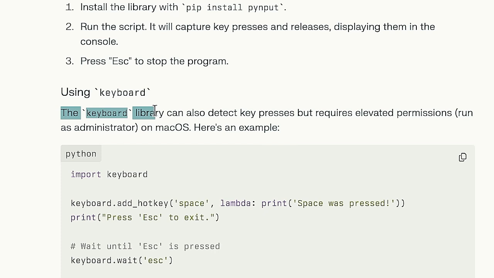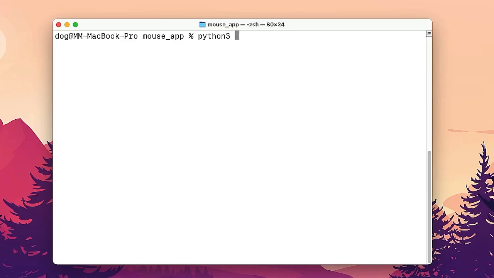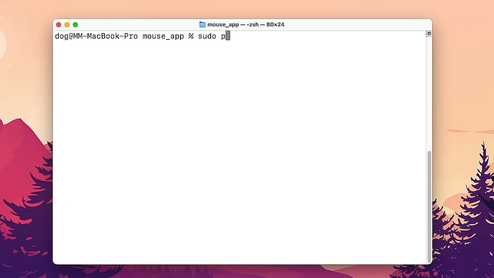The keyboard library can also detect key presses, but it requires elevated permissions, run as administrator, on macOS. Yoink. pip3 install keyboard. Now if I do python3 test.py, okay, must be run as administrator. Well, that's a different error. Okay. Sudo python3 test.py. Press escape to exit. Okay.